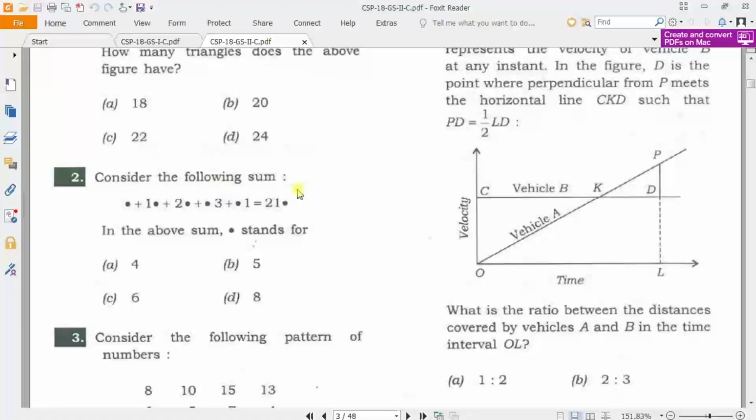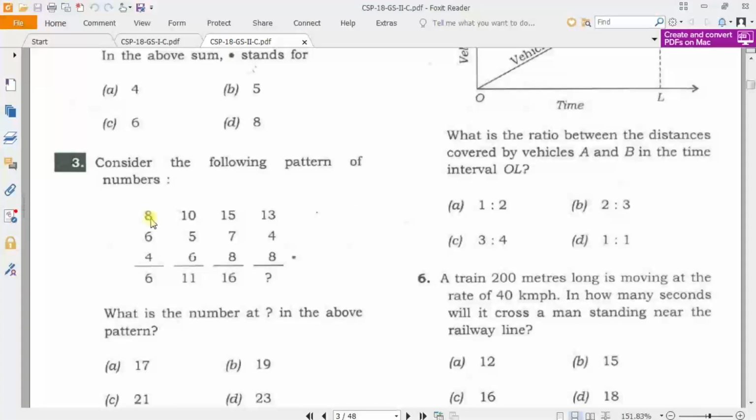Consider the following sum. So we have to replace the dots and we have to find it. It is just a trial and error question. Consider the following pattern of numbers. So if this is this, if this is this, then what is this? The question mark.